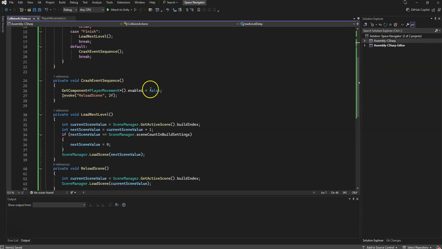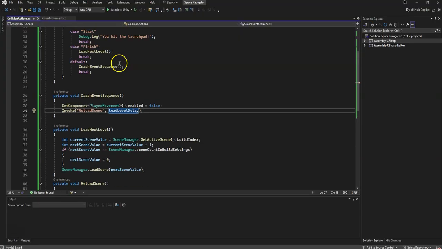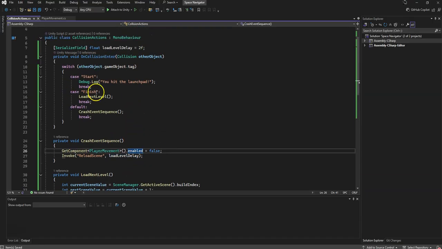And if I put it there, I need to make sure I update it here, because otherwise this is not going to use the value that I end up setting in my inspector. Now that I've set it here, I can use this load level delay for other things, such as if I get to my finish line and I want to have a delay before I immediately flip to the next screen.